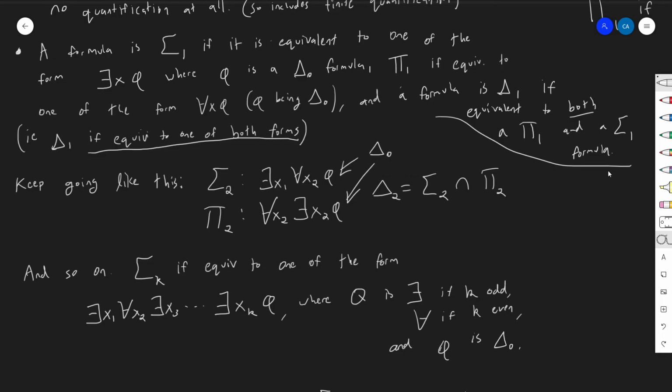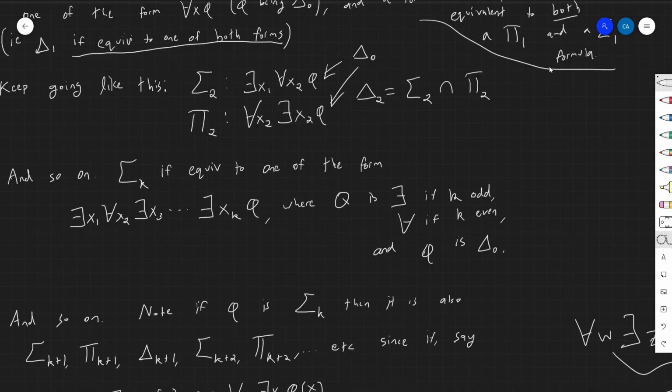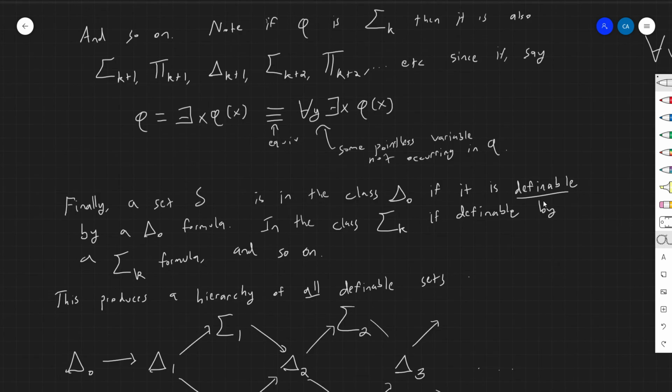You're a set that's in the class delta 1 if and only if you're in both sigma 1 as a class and pi 1 as a class, meaning that you're in the intersection of the two. So I probably should have written that somewhere, right?